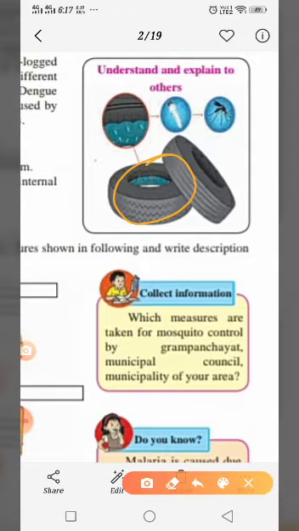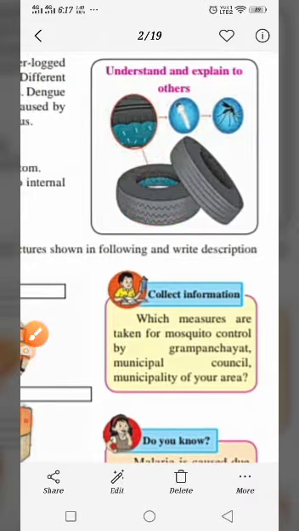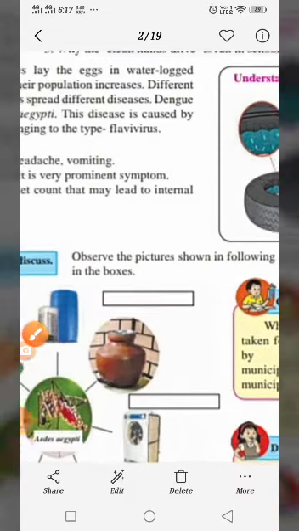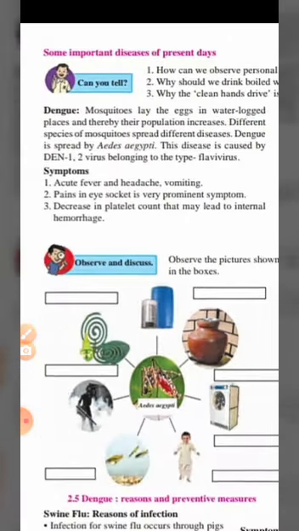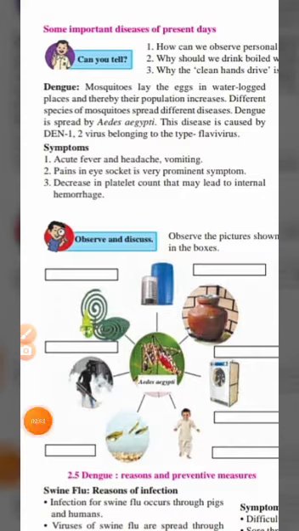In that dirty water the mosquito lays its eggs and then they start growing. And then this mosquito, whose name I have told you, Aedes aegypti, grows and starts giving diseases to our body.